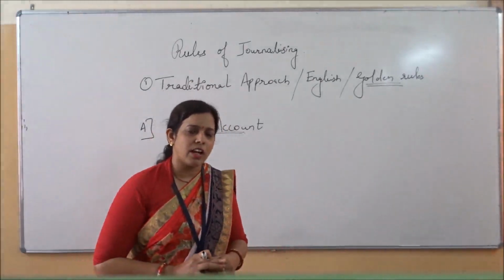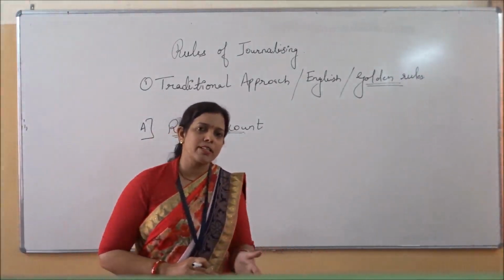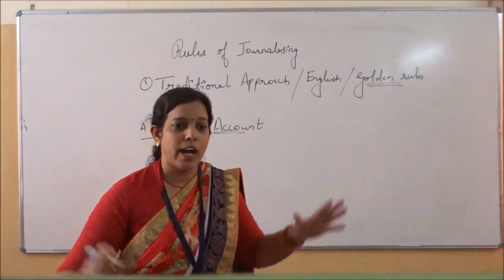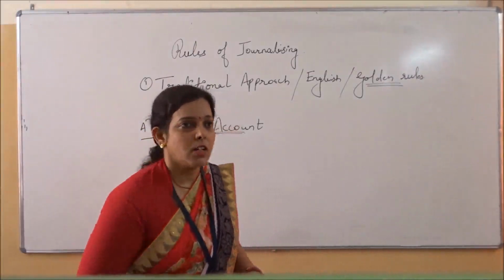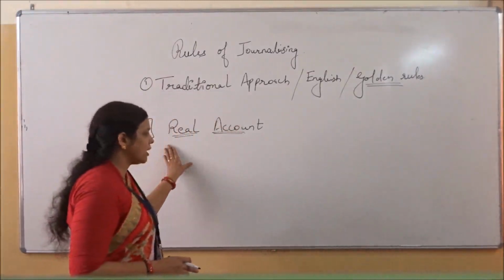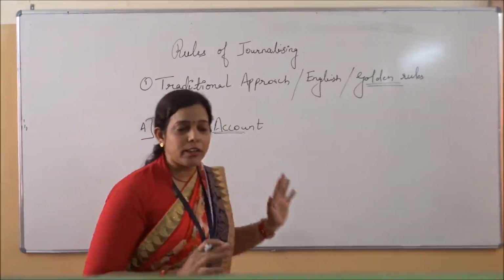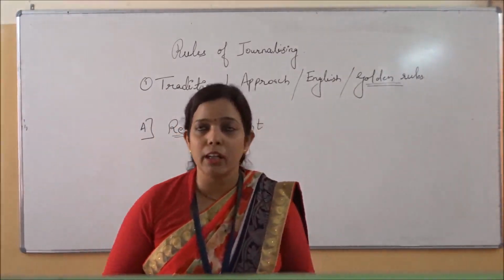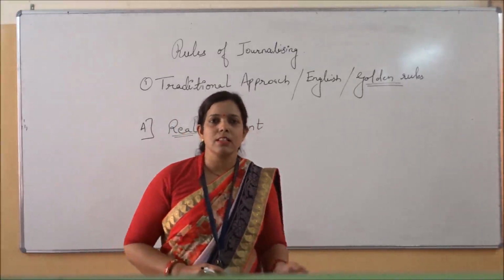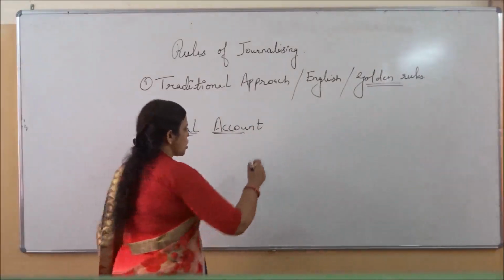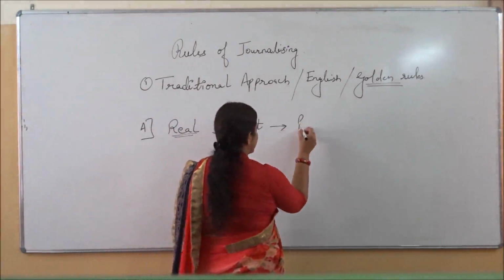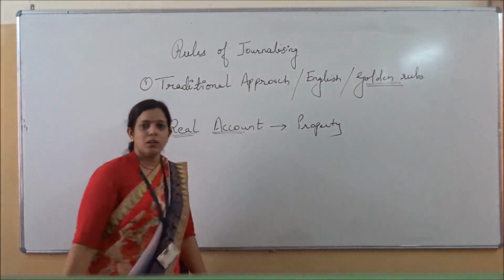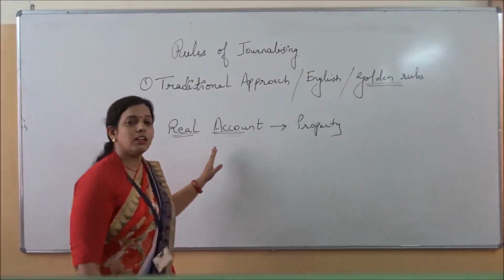As we have studied in the previous videos, we have studied all the assets and the types of assets. In real account, all the assets are coming. It means whatever property the business is owning, whatever property the business is having, that is coming in the real account.